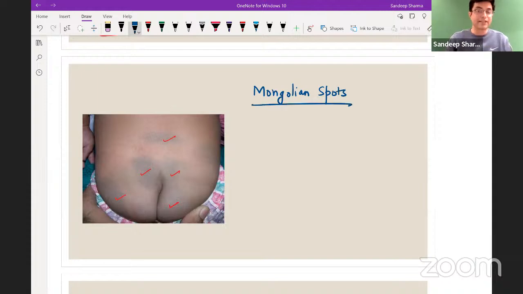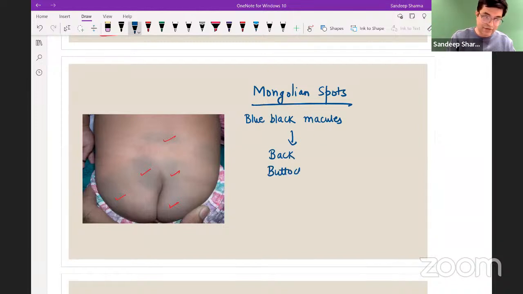Mongolian spot को कैसे describe किया जाता है? They are way more common than a salmon patch. Mongolian spots are described as blue-black macules, which are typically found in the back. They are found in the buttocks, and they are found in the posterior part of thigh.